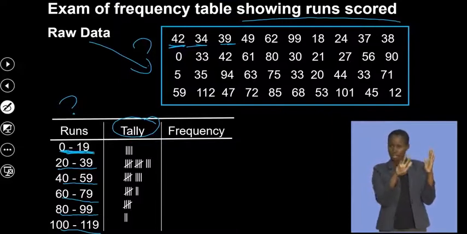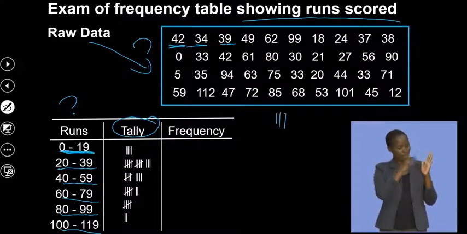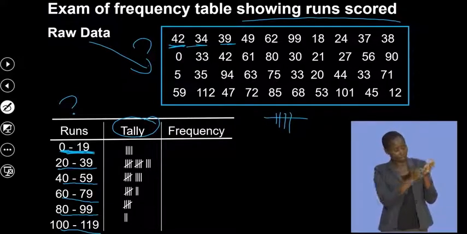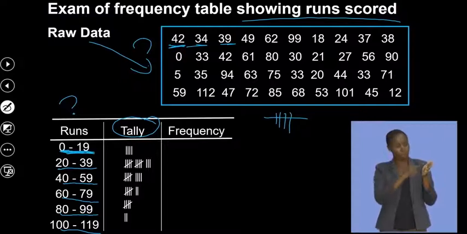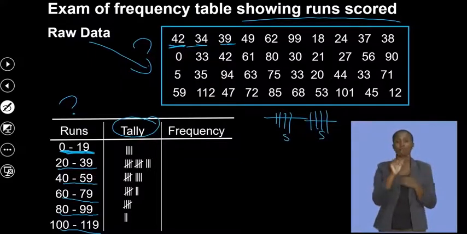So this line means 1, this means 2, that means 3, that means 4. If I put a line across like that, that means 5. Are we all together? How will we represent 10 in tallies? It will be 1, 2, 3, 4, 5, and another 5, because this is 5 and 5. Are we all together? That makes sense.